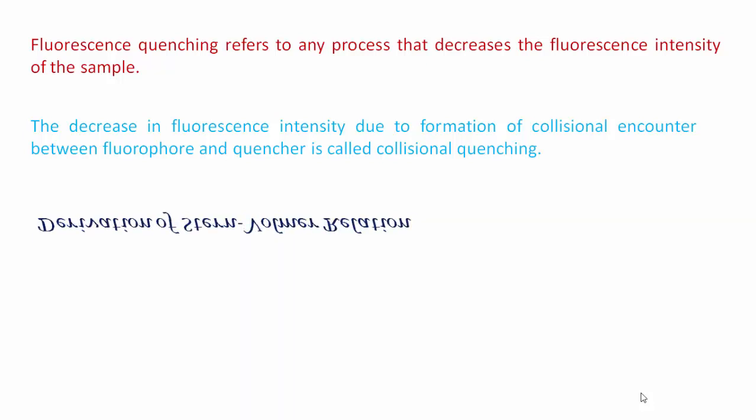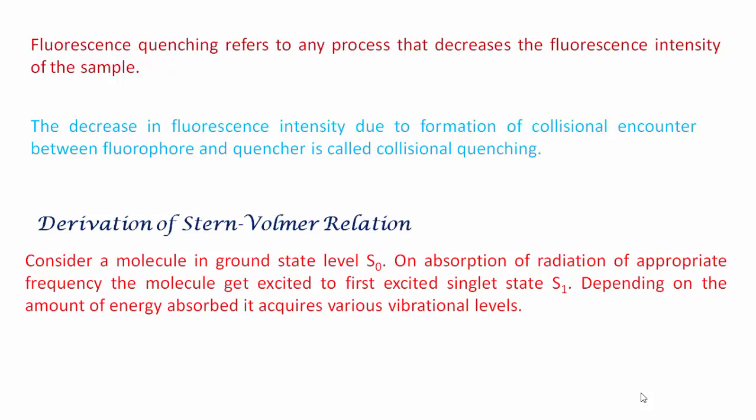Now, we are going to derive the Stern-Volmer relation. For that, consider a molecule in the ground state level. That means initially the molecule is in the S0 state, that is the ground state, and on absorption of radiation of appropriate frequency, the molecule gets excited to the first excited singlet state, that is the S1 state.